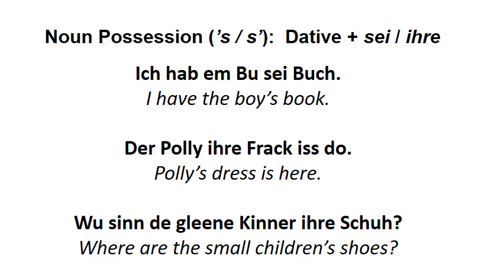Whereas if you say in English, where are the small children's shoes? It could be the children who are small, it could be the shoes. So this is one way where Deutsch is a bit more precise than English. Wo sind de kleine Kinder ihre Schuhe? What I'm really saying here is where are the small children in the dative their shoes? And that's how you form and show possession with nouns in Dutch. In the same places where you add apostrophe s or s apostrophe in English, you change the noun to the dative and you throw in the possessive adjective, either sei, his, or ihre, her, or their.